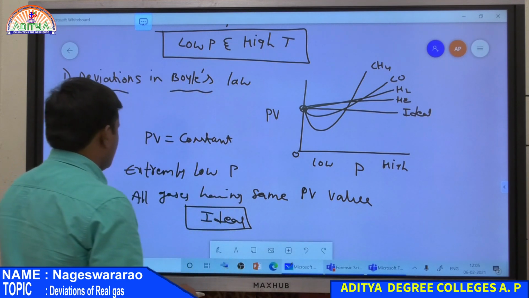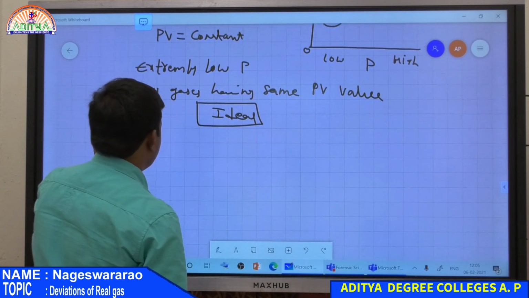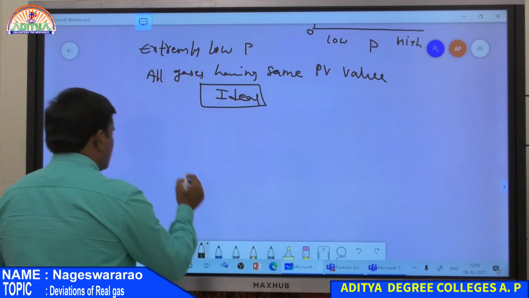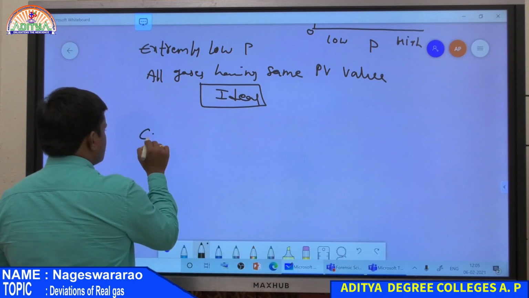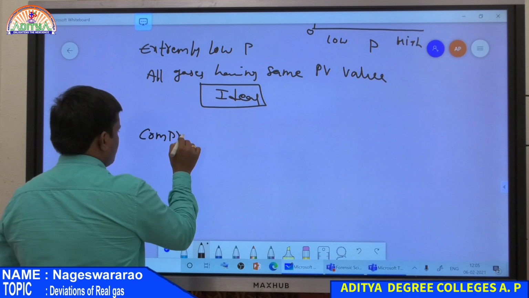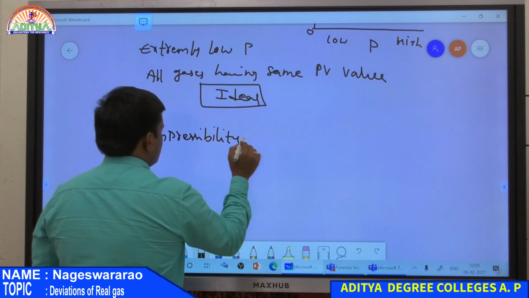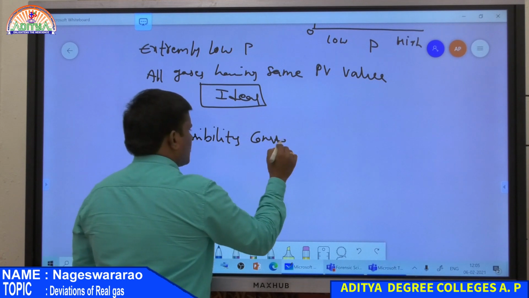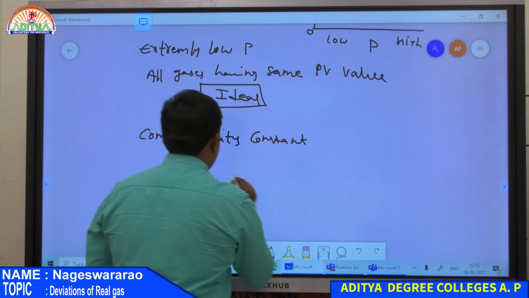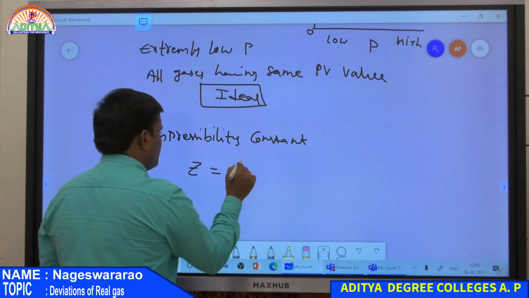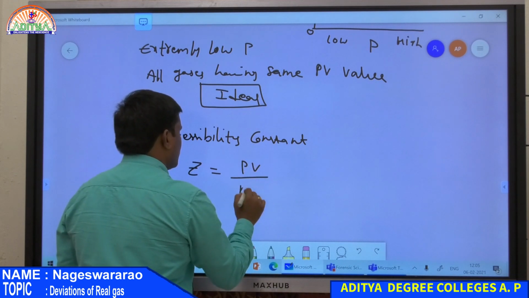And again, it is explained at a high temperature condition by taking the Z value, that is the compressibility constant. The compressibility constant is nothing but Z, given by PV divided by nRT.